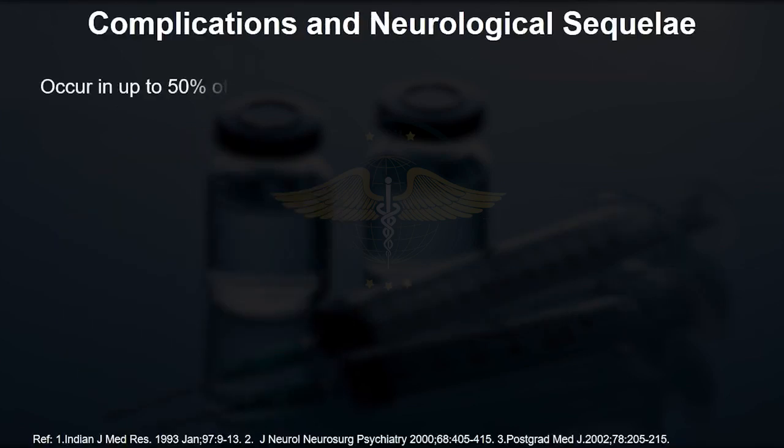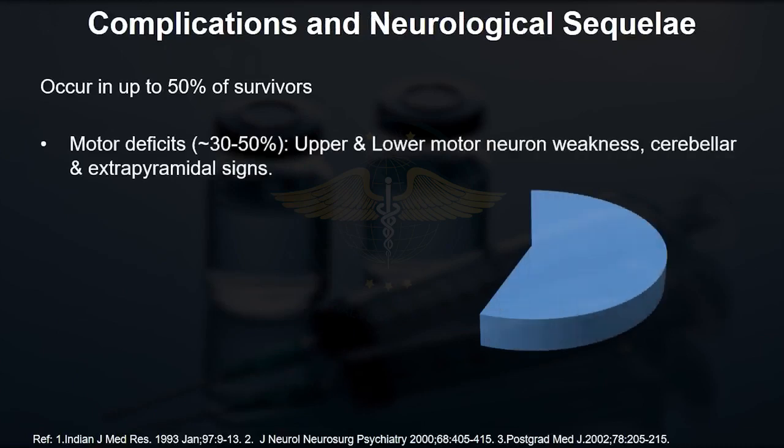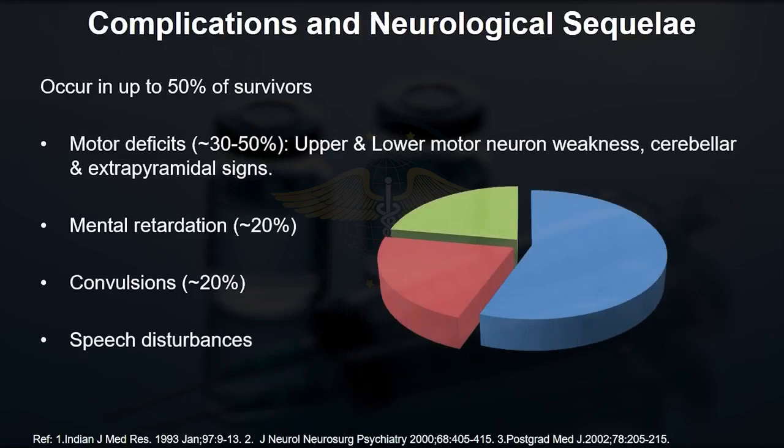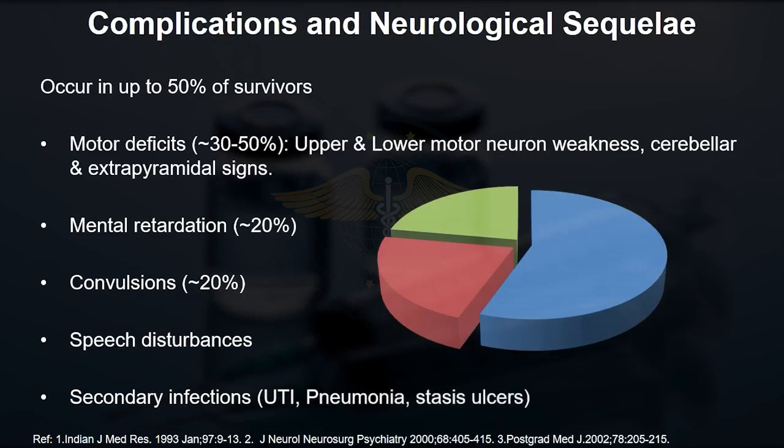And what morbidity, in what form? They have motor deficit, mental retardation, recurrent convulsions, speech disturbances, and they have secondary infections as well.